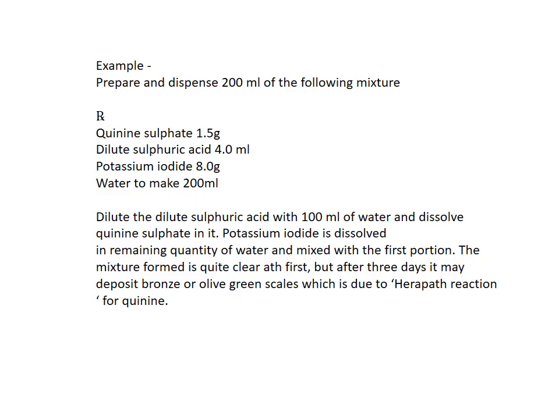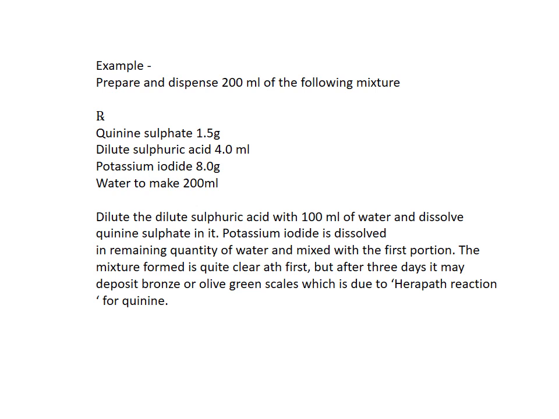But what happens? This dilute sulfuric acid interacts with the next ingredient, potassium iodide, which causes the liberation of hydroiodic acid. Then this hydroiodic acid again interacts with the dilute sulfuric acid to liberate free iodine. This iodine, hydroiodic acid, and quinine sulfate combine to form herapathite. The mixture formed is quite clear at first, but after 3 days it may deposit bronze or olive green scales.